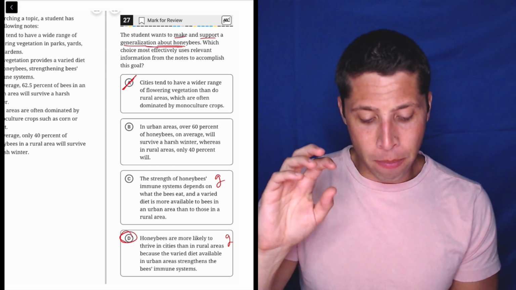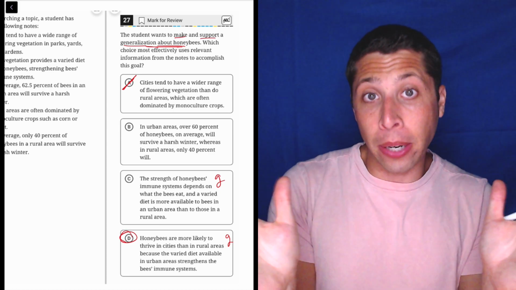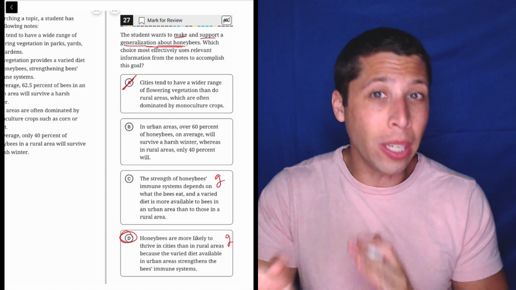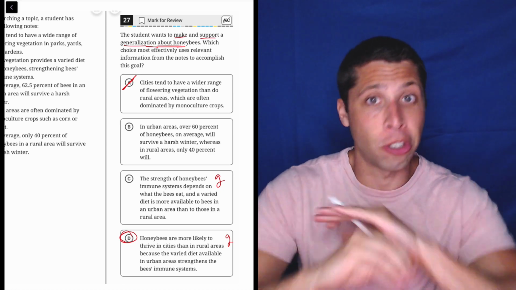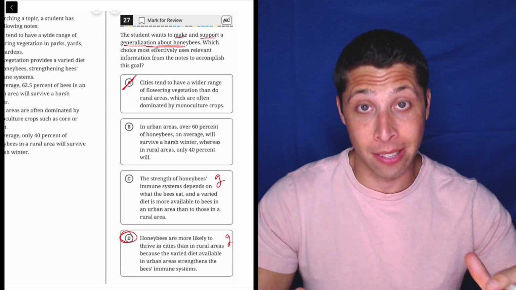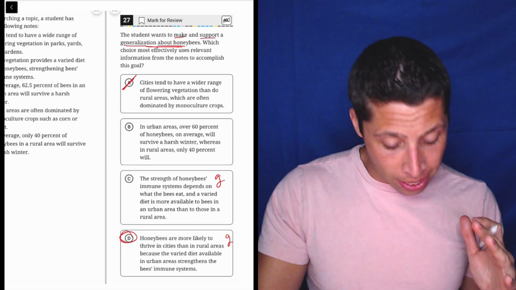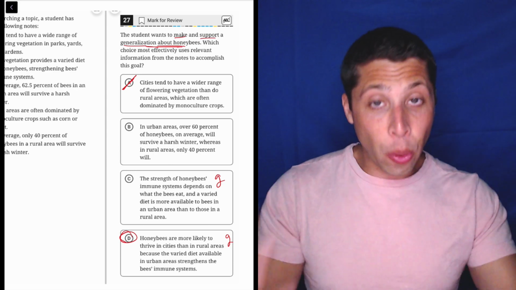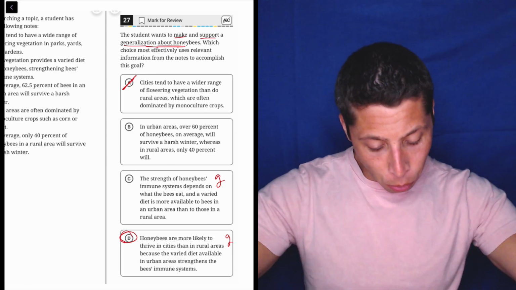And so B is starting off by separating the bees into two different categories. So that doesn't really count as a generalization. A generalization should just be like, here's a fact about bees. So C is saying that. D is saying that they both have a generalization. But then do they support that?